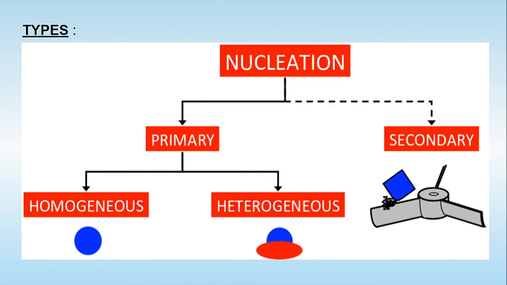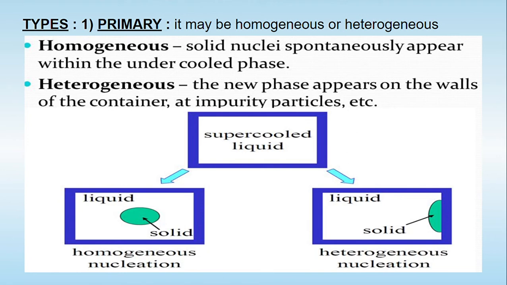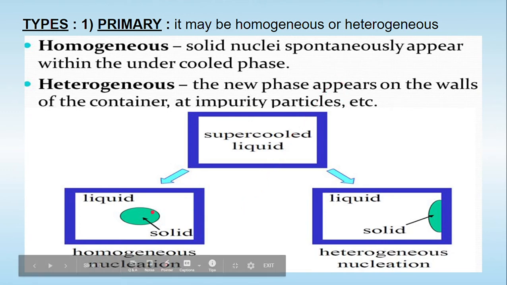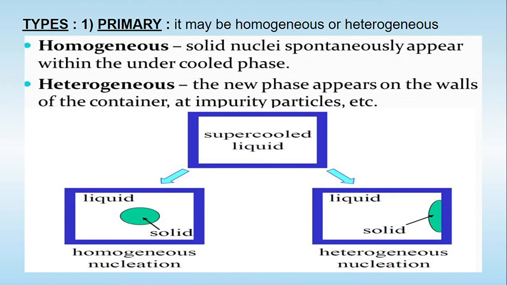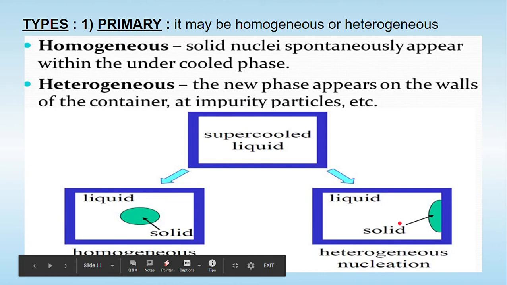Now let's try to understand the types of nucleation. Basically, there are two types of nucleation. One is primary, another one is secondary. If you look at the primary nucleation, then depending upon the solid particles involved in the process of nucleation, it is of two types. That may be homogeneous or heterogeneous. In the case of homogeneous, the solid nuclei form spontaneously from within the liquid phase. What it means is that the solid particles from which the solution is formed are responsible for the nucleation, then it is called homogeneous. But apart from that, if any impurity particles or particles coming from the container walls form the nucleation, then it is called heterogeneous nucleation.